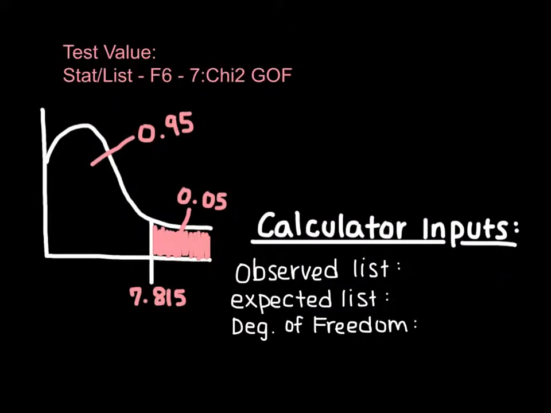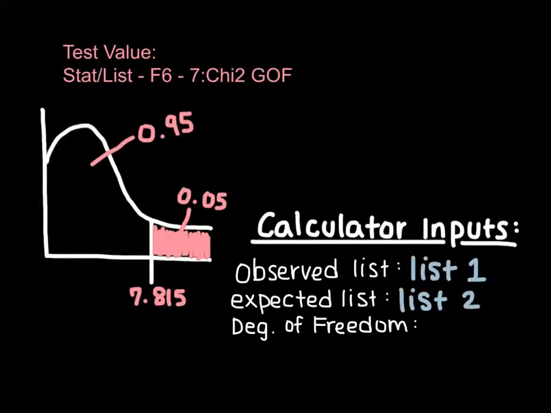Now to find the test value, we're going to use 7 chi-square GOF. And to get there, you're going to select F6, scroll down to 7 chi-square GOF, push enter, and then in the observed list, you're going to type in list 1, in the expected list, you're going to type in list 2.